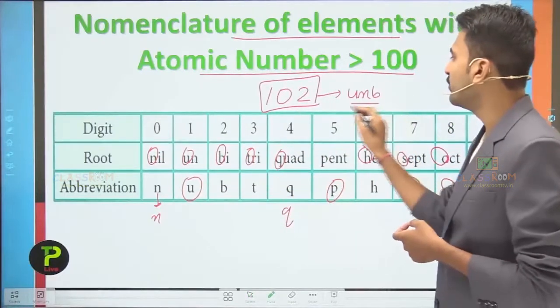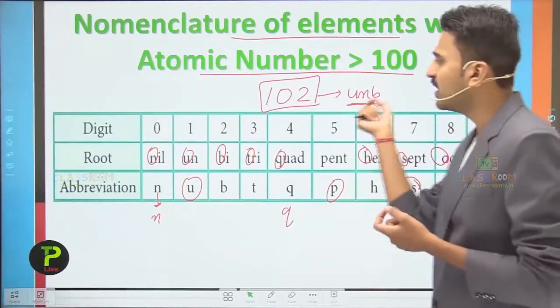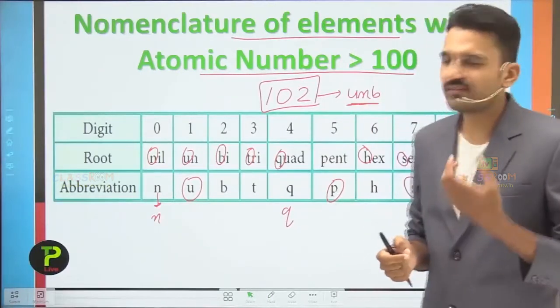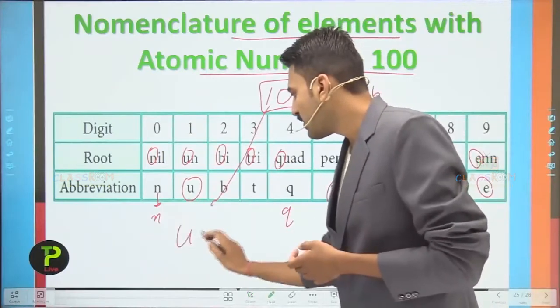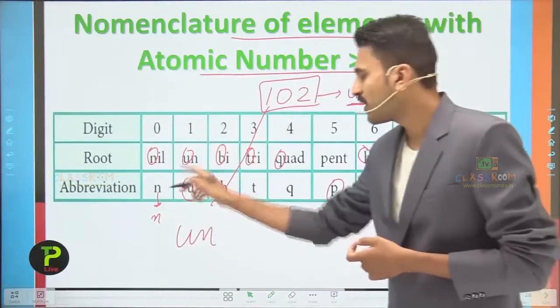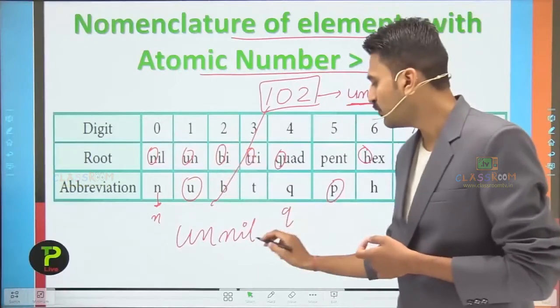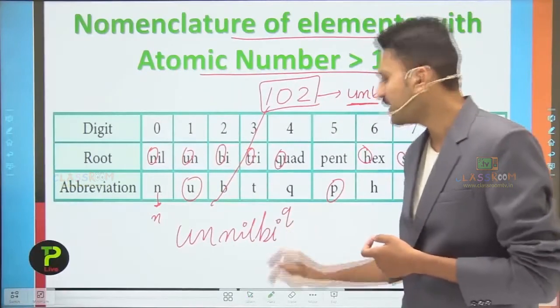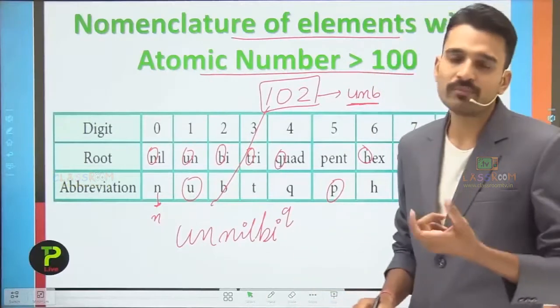So its symbol would be U, N, B, and it denotes that it is element 102. And what would be its name? Its name would simply be un for 1, nil for 0, and bi for 2. And since it would be a metal, I have to write ium, that is, unnilbium.